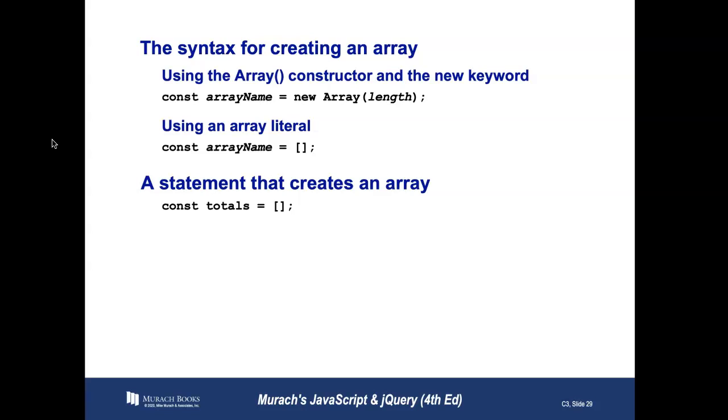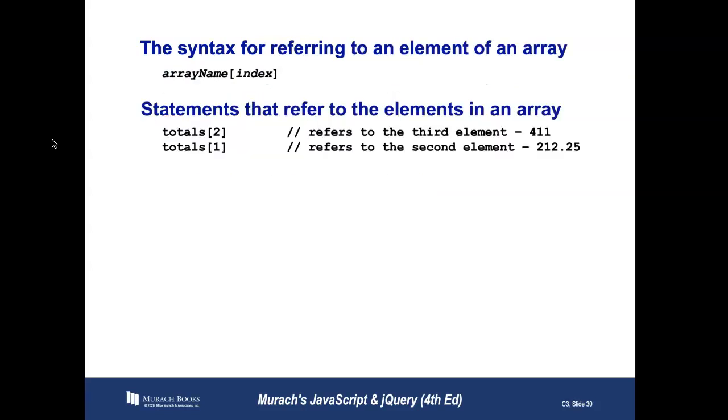You can also use an array literal, meaning you have brackets that hold the elements of the array. So basically, the simplest way to create an array is what I show here: const totals equals brackets. The syntax for referring to an element of an array would be the array name and then whatever the index is. The index will be a number, and arrays are zero based.